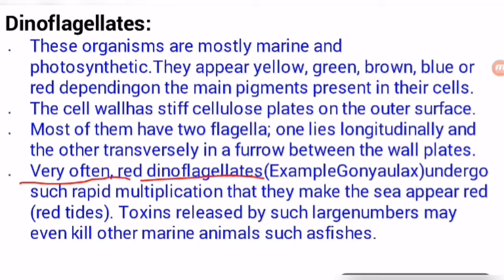Very often, red dinoflagellates, for example Gonyaulax, undergo such rapid multiplication that they make the sea appear red. Gonyaulax is an example of dinoflagellates. They are maximum in number, so the sea surface looks red because all the water becomes red due to the presence of these dinoflagellates. That is why it is known as red tides.